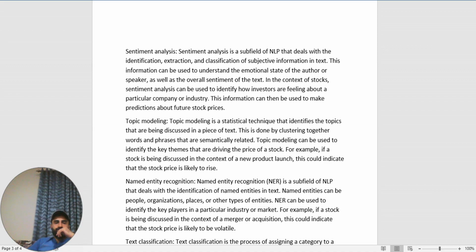Topic modeling is a statistical technique that identifies the topics being discussed in a piece of text. This is done by clustering together words and phrases that are semantically related. Topic modeling can be used to identify the key themes that are driving the price of a stock. For example, if a stock is being discussed in the context of a new product launch, this could indicate that the stock price is likely to rise.